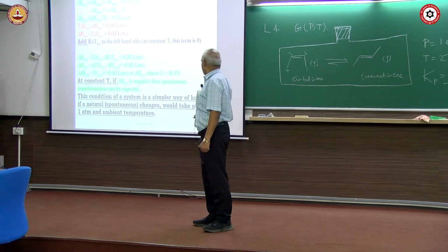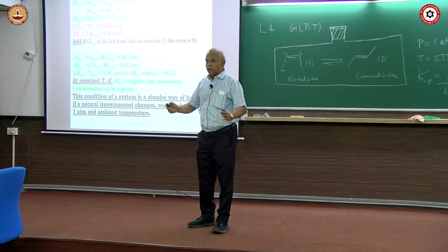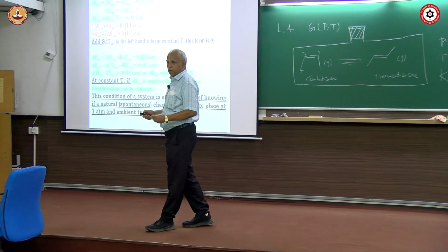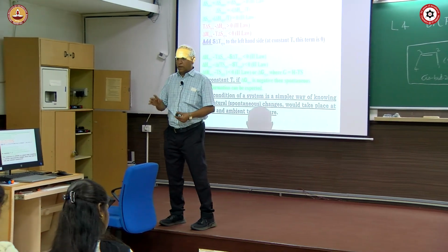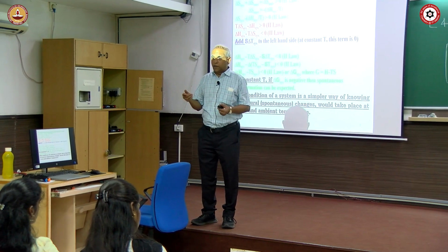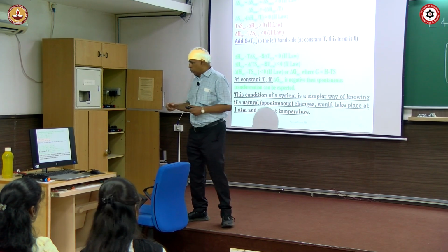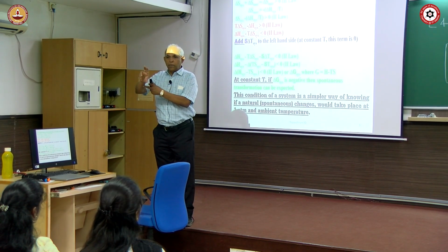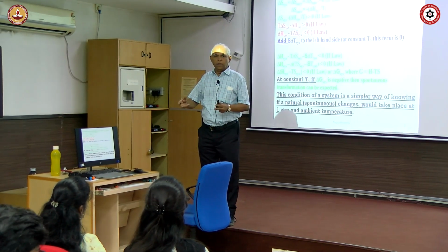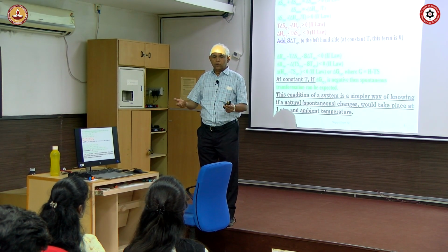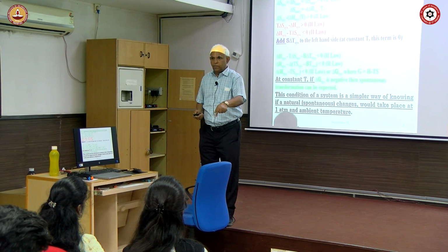This condition immediately you see is the condition for a transformation to take place in a system at constant temperature and pressure, and it is a property of the system. Why do you want the property of the system? If you want to do a reaction in a bottle, then I can measure the properties. If I do the reaction in a chemistry department, it is very difficult to measure because so many things are happening all around us. So, you need to measure the property of the system.